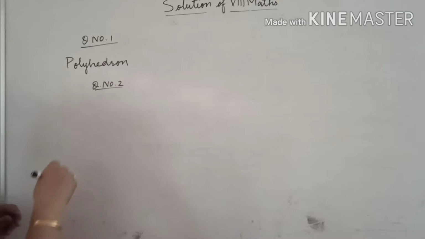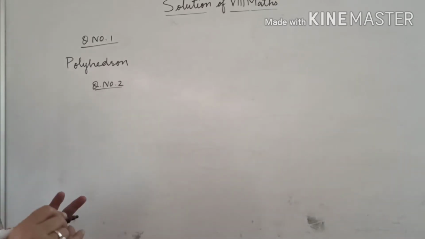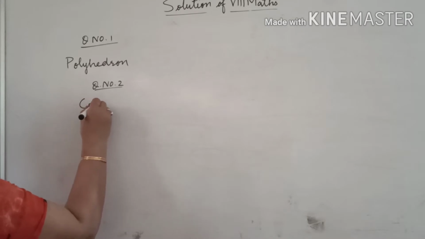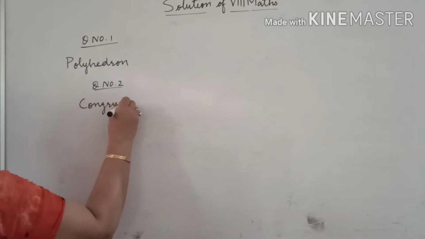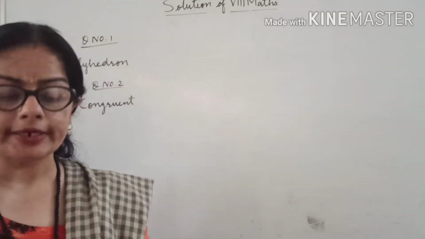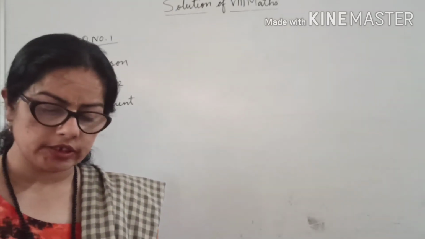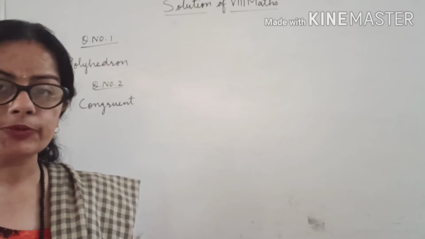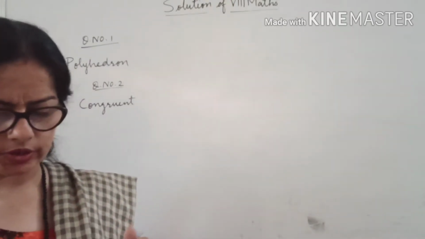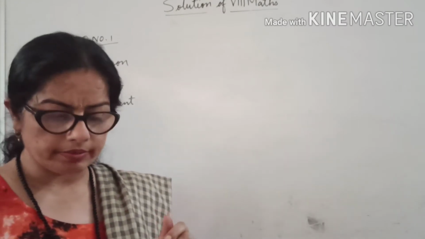If they have the same shape and same size, those figures are said to be congruent. So we will say congruent polygons. In a prism, base and top are congruent polygons.